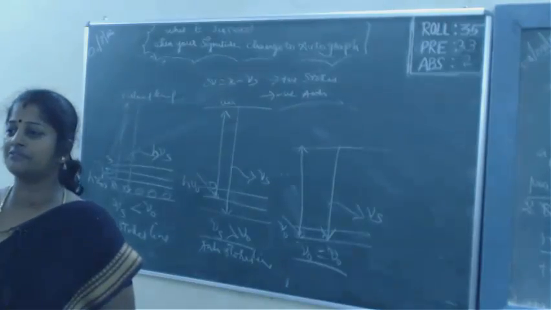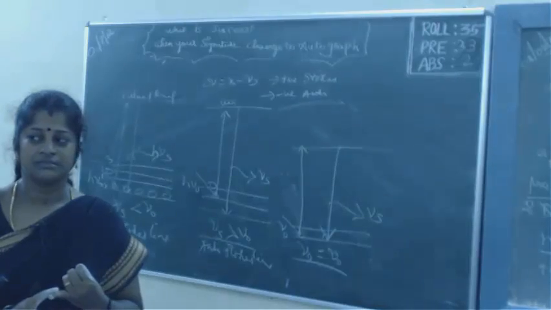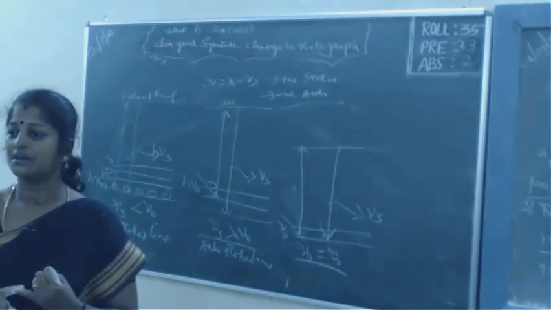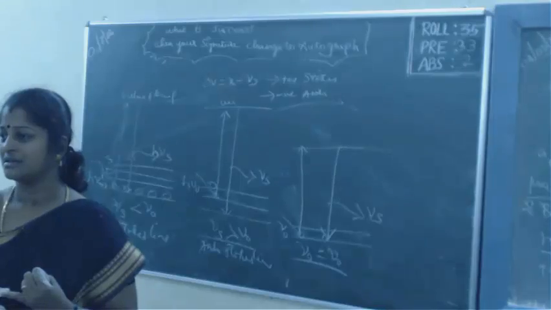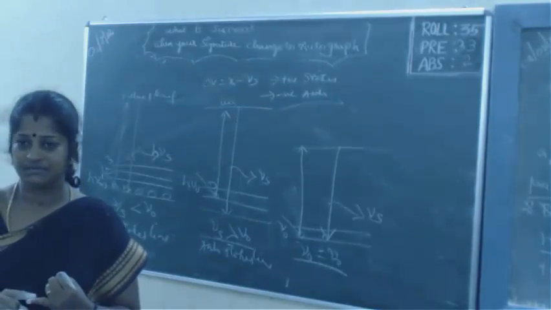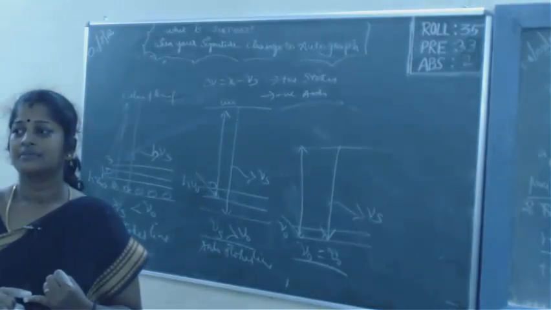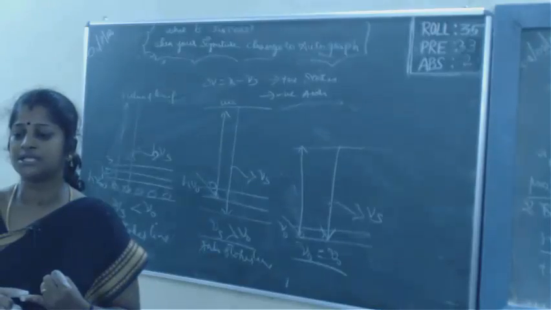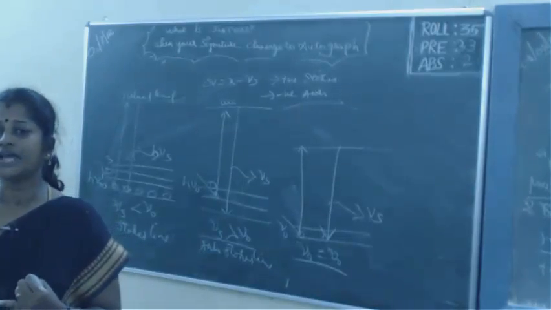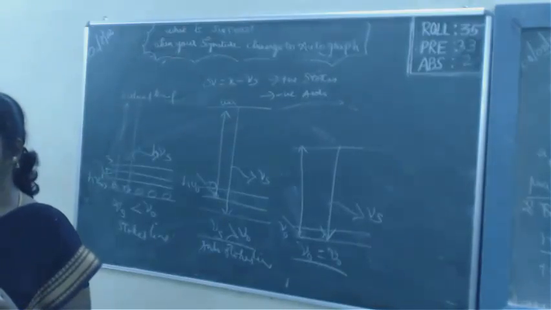So what are the things you have to write? What is the Raman effect? When energy is given to a material or substance, it goes to the excited state and gets scattered. You will have the frequency of the scattered light, with additional frequencies besides the incident frequency. This is called the Raman effect.